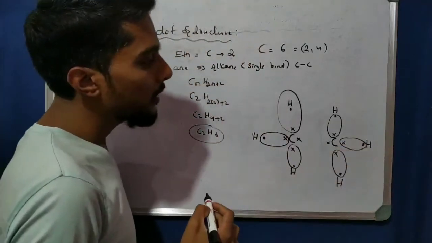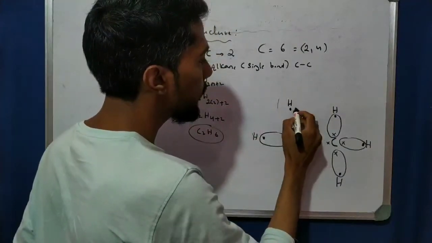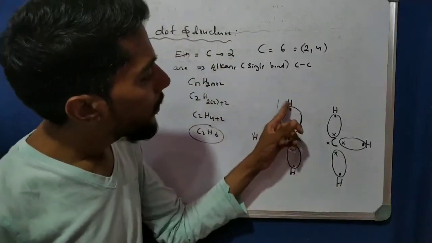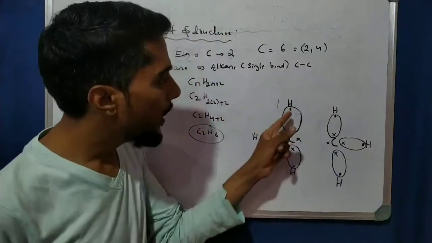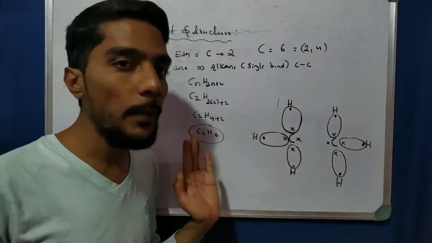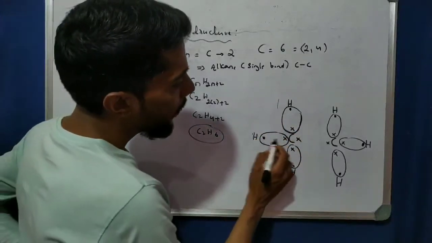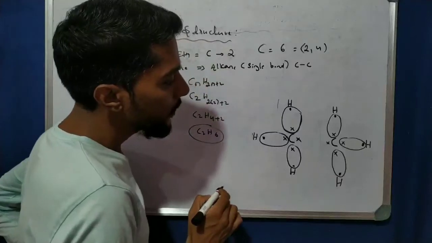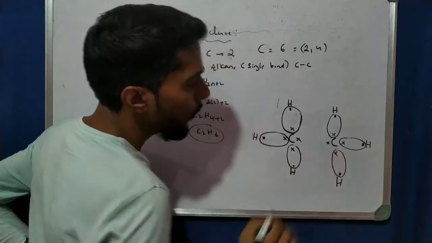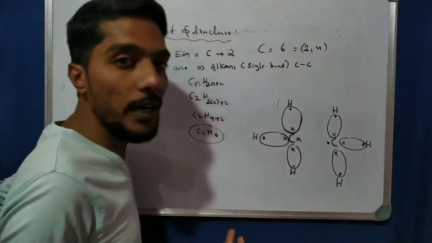Now see, here the hydrogen has only 1 electron, and by sharing 1 more electron from the carbon, it gets 2. Then it is stable. Okay, 2 or 8, but here 2 is there, and it is stable. So see here, right. Now see, 1, 2, 3, 4, 1, 2, 3, 4. Right? Now the carbon is required to share how many electrons?